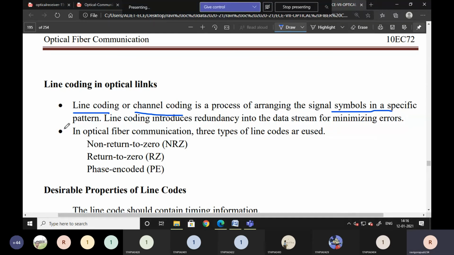In the short answer this is very important. Channel is nothing but some data we are going to transmit. Line coding introduces redundancy